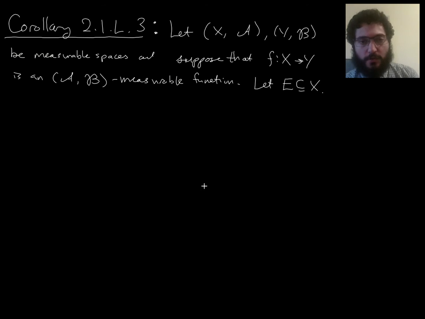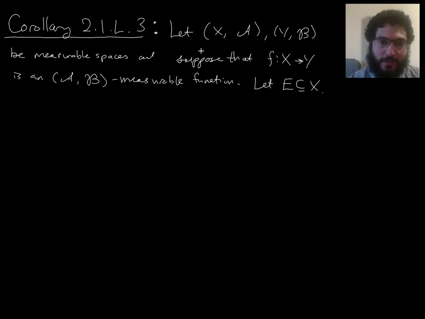This one is going to be a quick corollary to the theorem about composition in the previous video. So let's suppose you have two measurable spaces X and Y and a measurable function f from X to Y. So we're assuming it's a measurable function. And let's say you have a subset E of X.